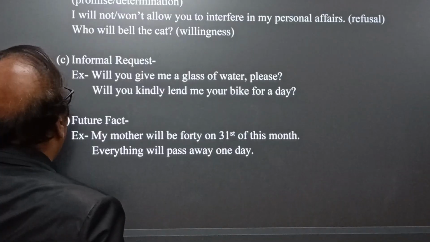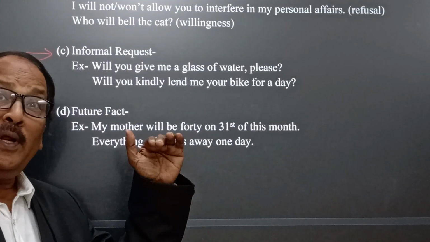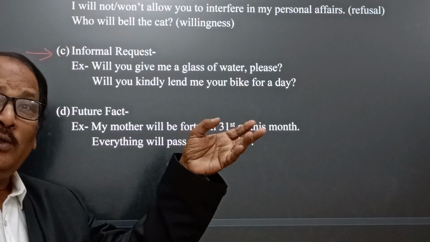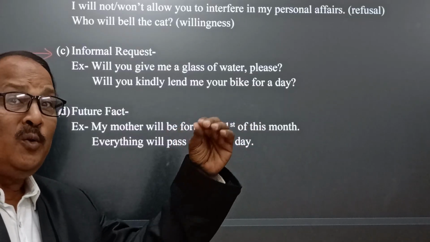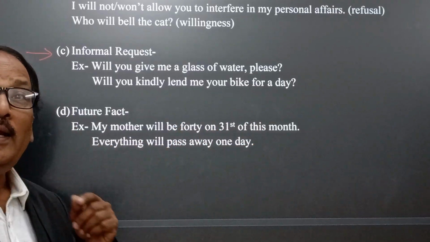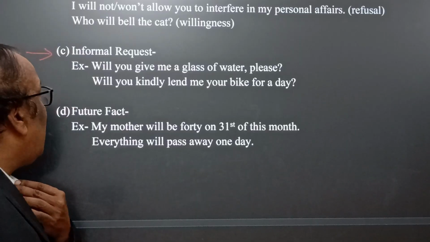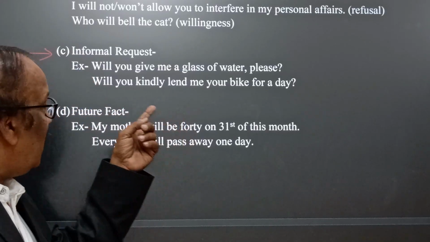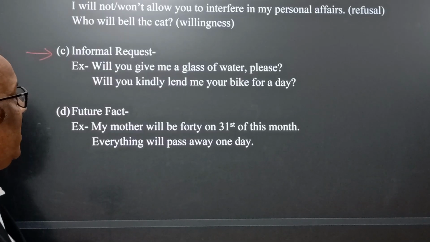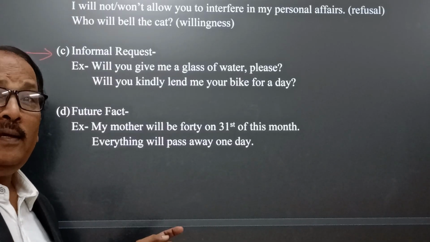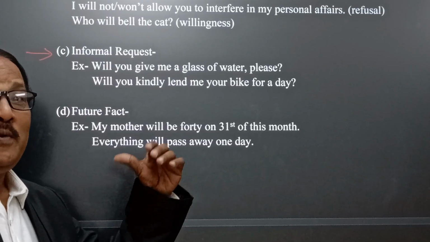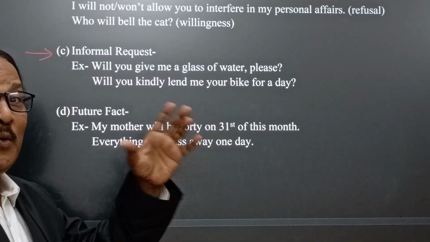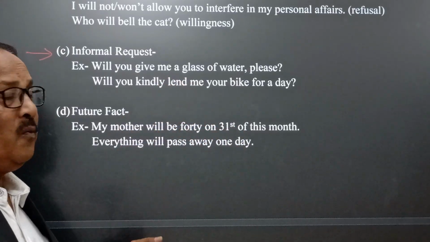Come to the next, informal request. Whenever we request our very closely related persons to do anything, that is what we call informal request. In such a case, we use will. How? Let's see. Will you give me a glass of water, please? Here the speaker requests his closely related person to give him a glass of water.